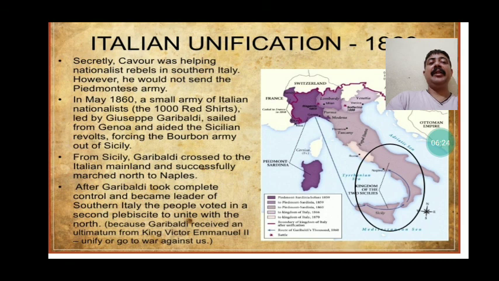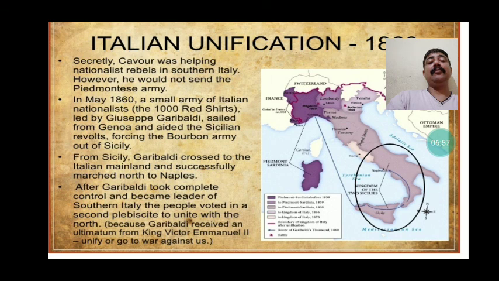Secretly, Cavour was helping nationalist rebels in southern Italy. However, he would not send the Piedmontese army, as we know that certain limitations were there. In May 1860, a small army of Italian nationalists, 1,000 Red Shirts, were led by Garibaldi. He sailed from Genoa and, aided by a Sicilian revolt, forced the Bourbon army out of Sicily. So basically, with the help of Garibaldi, the south part of Italy, mainly known as the Kingdom of Sicily, was controlled, and finally the king got removed.